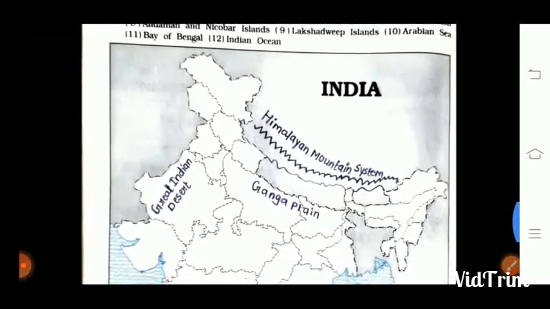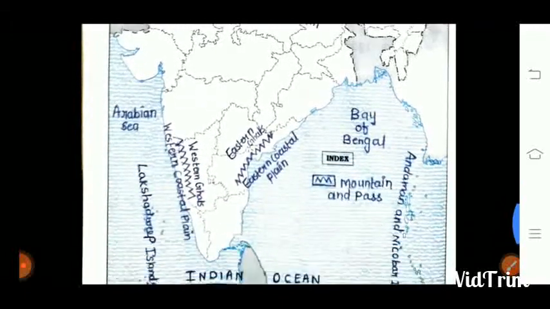Okay, the next page is given the map. It is given a map, so you can directly draw it up and down here.